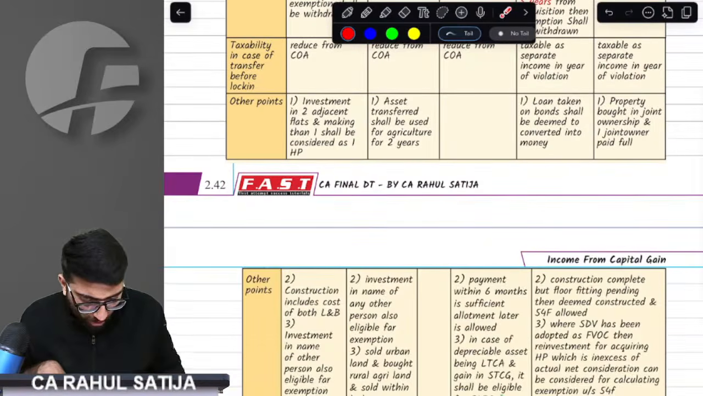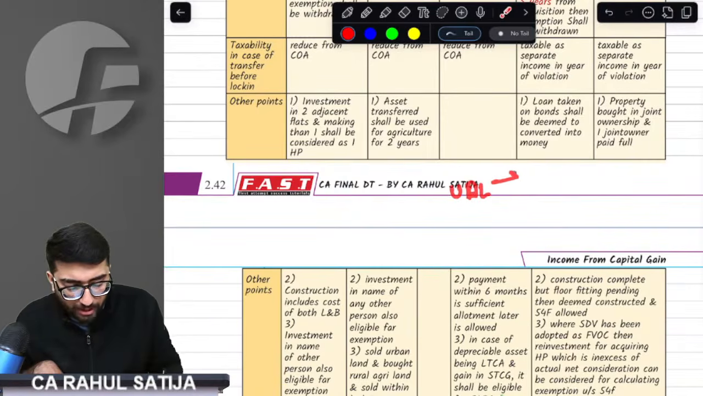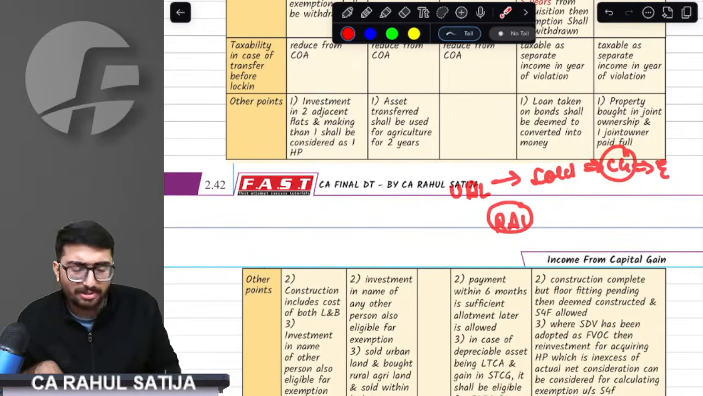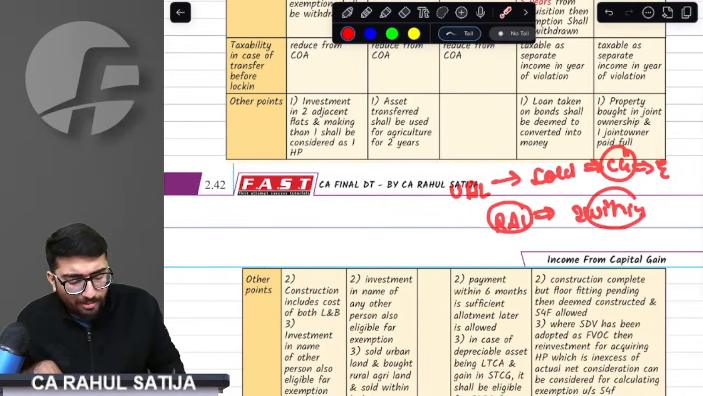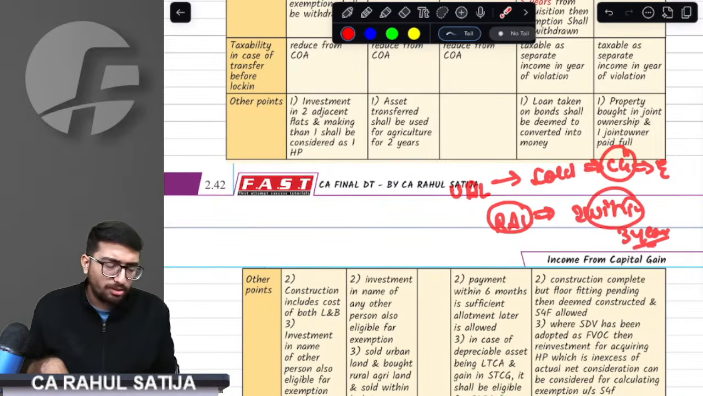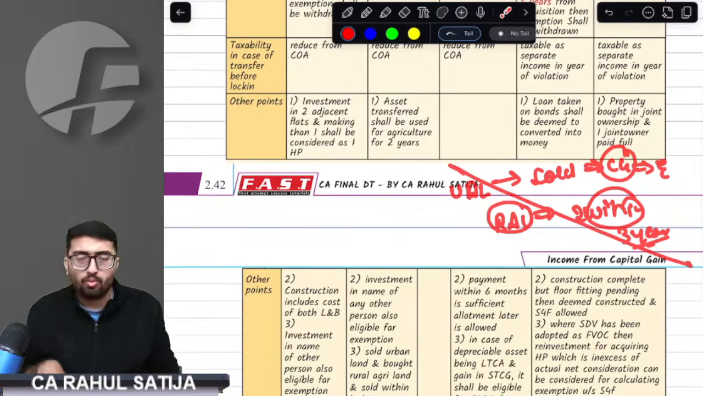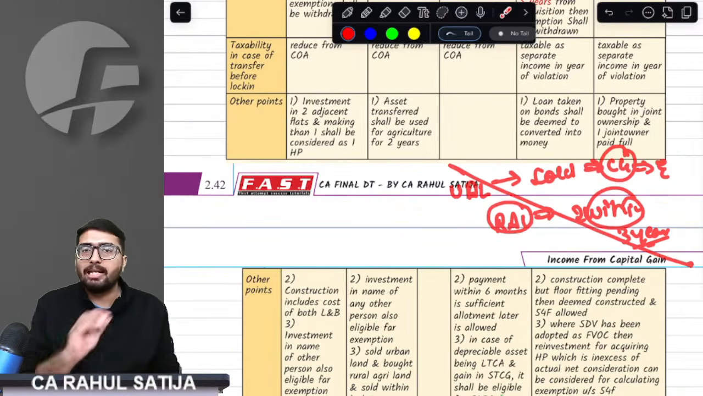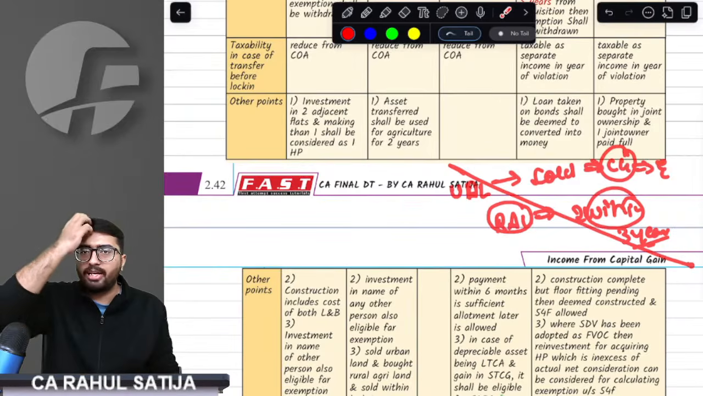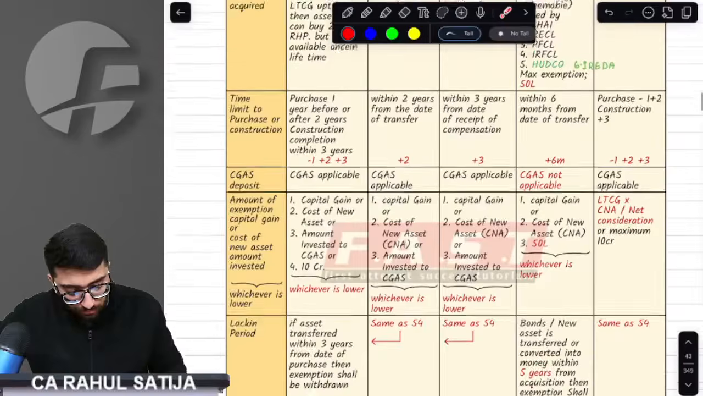Now, sir, for example, if I had urban agriculture land and I sold it, I got capital gain. To exempt this capital gain, I bought rural agriculture land. Can I buy this? Yes, sir. Of course, you can buy rural agriculture land. If you sold this rural agriculture land within 3 years, will it be charged to tax? Right answer is no, because rural agriculture land is not a capital asset. If you sell it within the lock-in period, there would be no tax applicable.